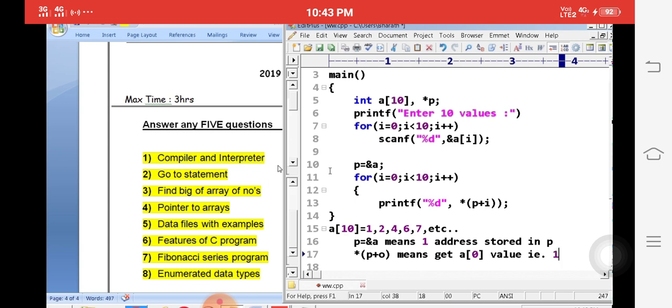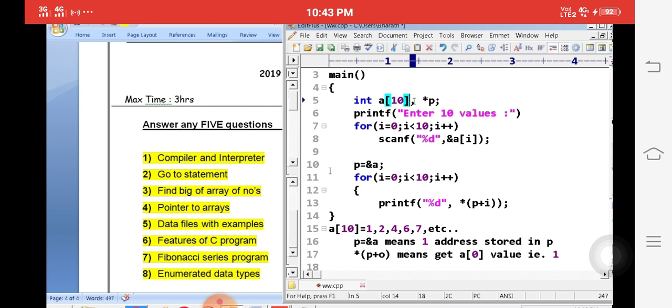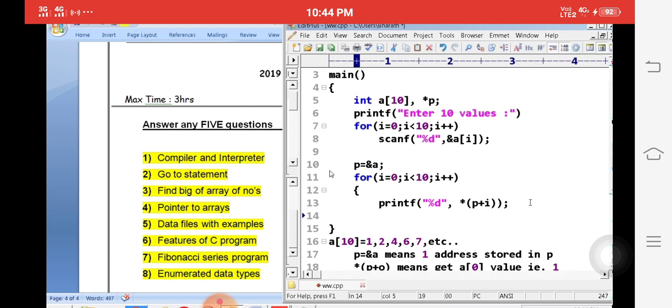Simply create the same program. A is called the array. We will accept 10 elements. P is a pointer. Then we will store the array elements with the help of scanf. I want to store the first address into pointer p. Then p plus I means p of 0, p of 1, p of 2. Once we apply the asterisk star symbol, we will get the values. This is the small program we write. Simply close the for loop also.